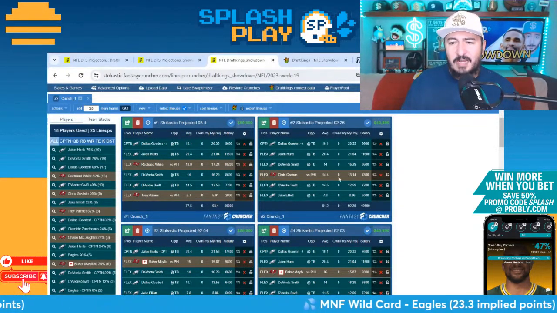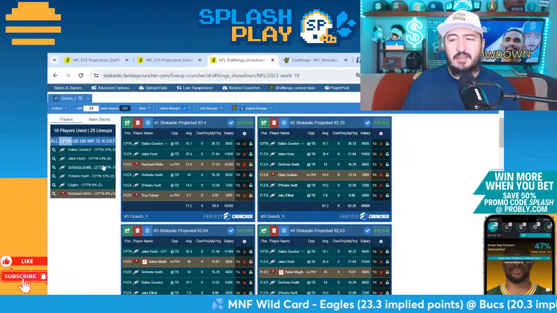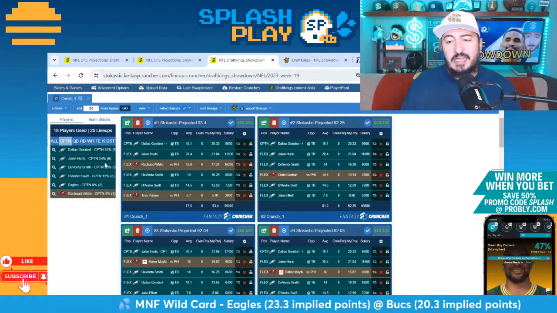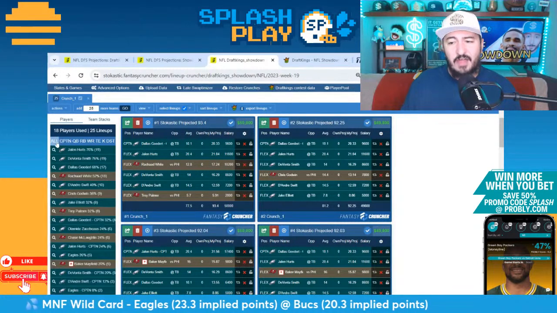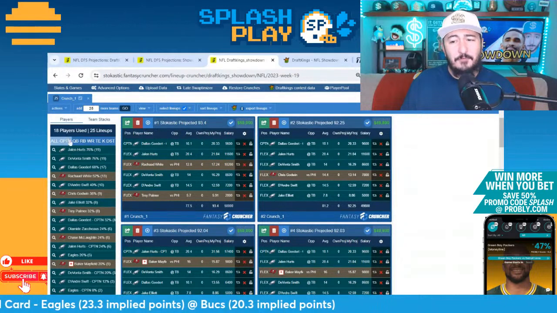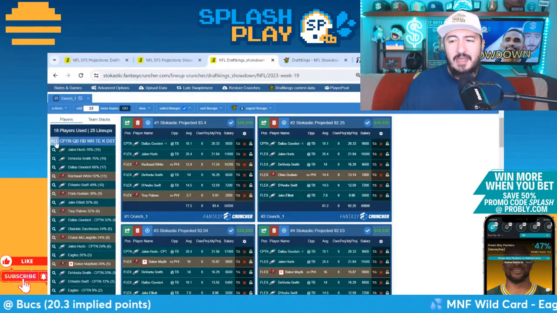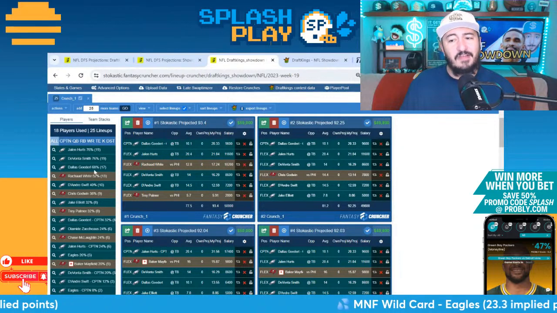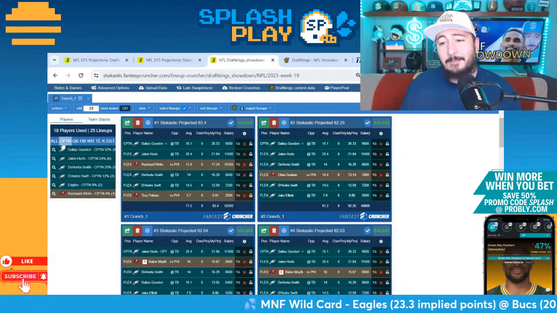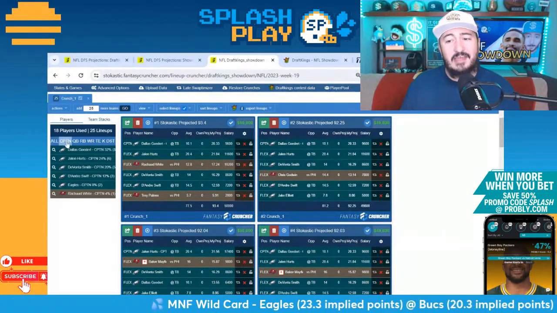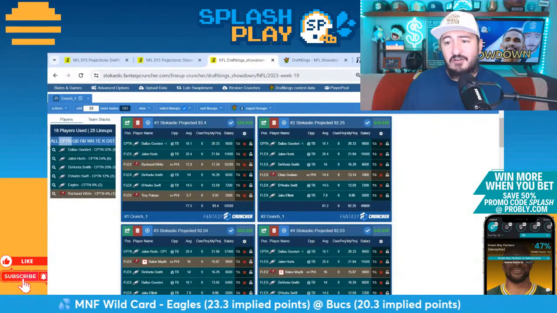We are getting Jalen Hurts in every lineup, it looks like: 76% in the flex, 24% in captain. So Jalen Hurts is in fact in every lineup. Devontae Smith is in 96% of lineups, 76% in the flex, 20% in captain is the math for him. Dallas Goedert is in 68% of lineups in the flex, 32% in captain. So our two 100% plays do in fact seem to be Dallas Goedert and Jalen Hurts.